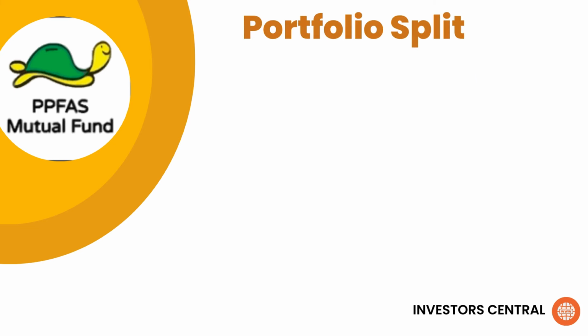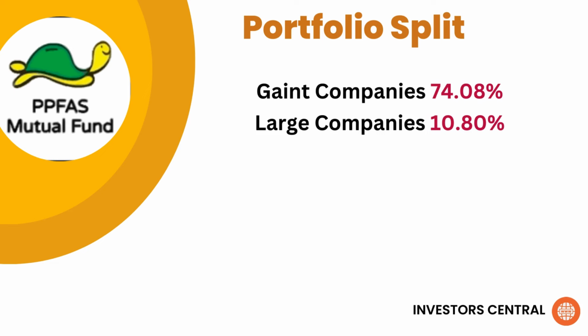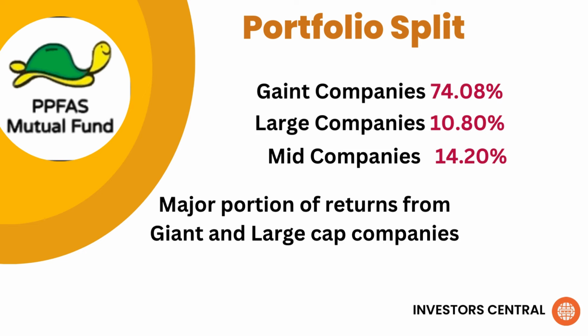Coming to portfolio split, the fund has given large exposure of 85% to giant and large cap companies. Mid caps constitute about 14% and a smaller chunk of less than 1% was allocated to small caps. So the fund manager here is fetching major returns for this fund from larger giant companies, which is good and that helps in reduced volatility in the fund also.